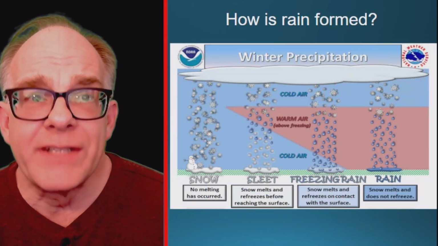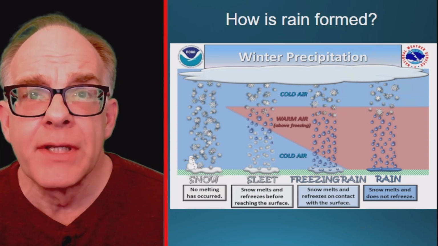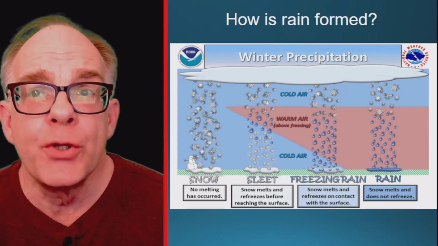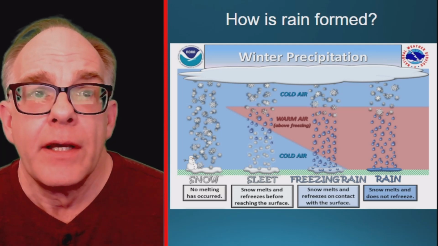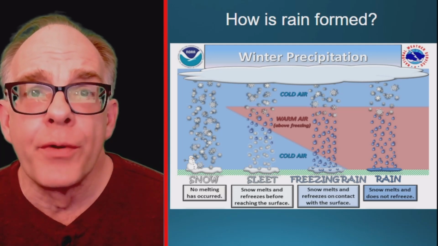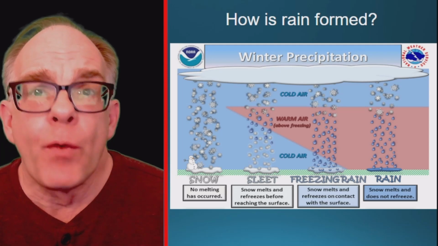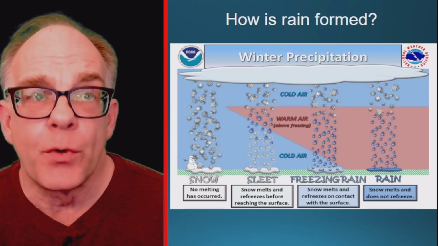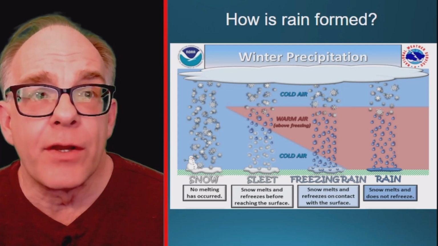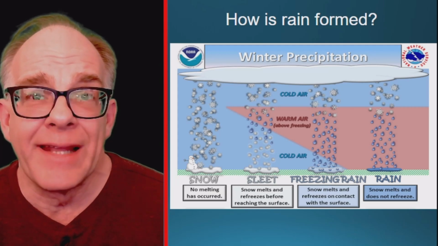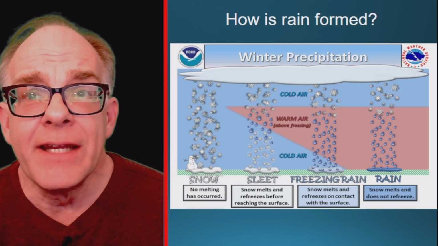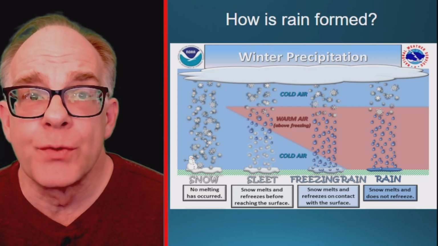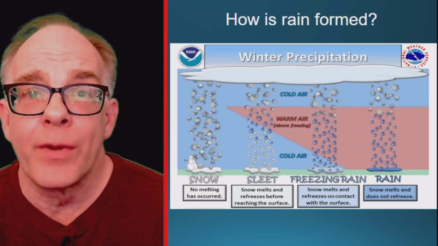As the warm, moist air rises in the atmosphere and cools, the colder air becomes saturated, and water droplets become too heavy to remain in the air. The drops begin to fall from the cold upper atmosphere. If the water drops fall through warm air on the way to the ground, rain is formed. If the drops remain cold all the way to the ground, they land as snow. Sleet and freezing rain are different because the water droplets pass through another layer of cold air before they hit the ground.